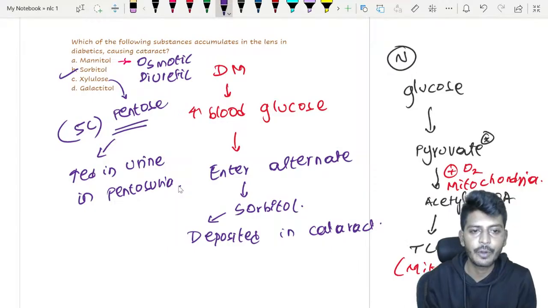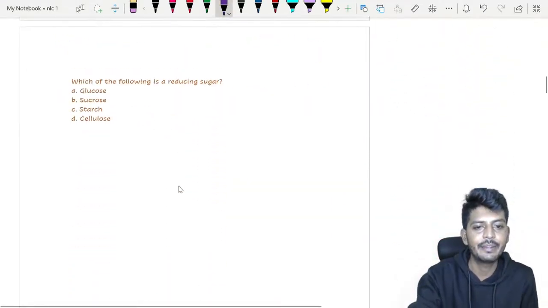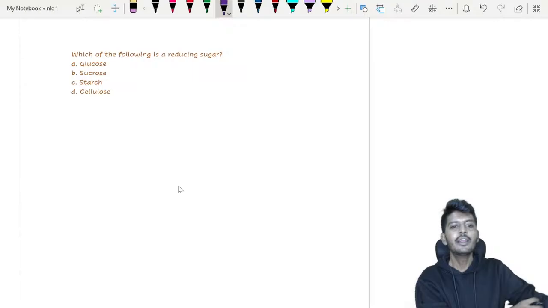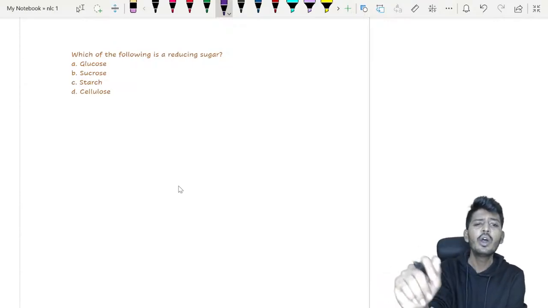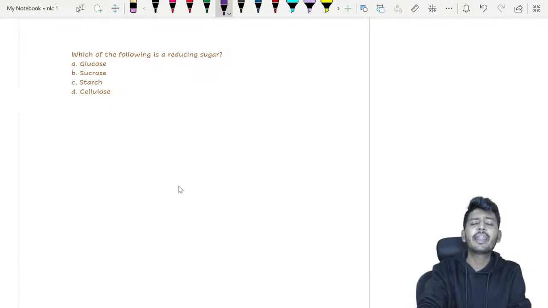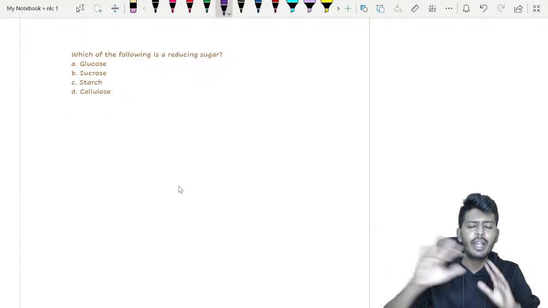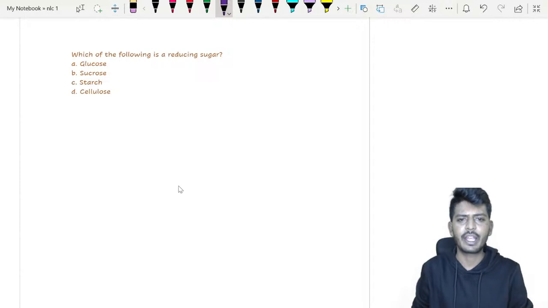That is diabetes mellitus and what happens. Okay. So this is a very basic question, how they can ask you. So what is that? The classification of carbohydrates. Let me quickly tell you about the classification.